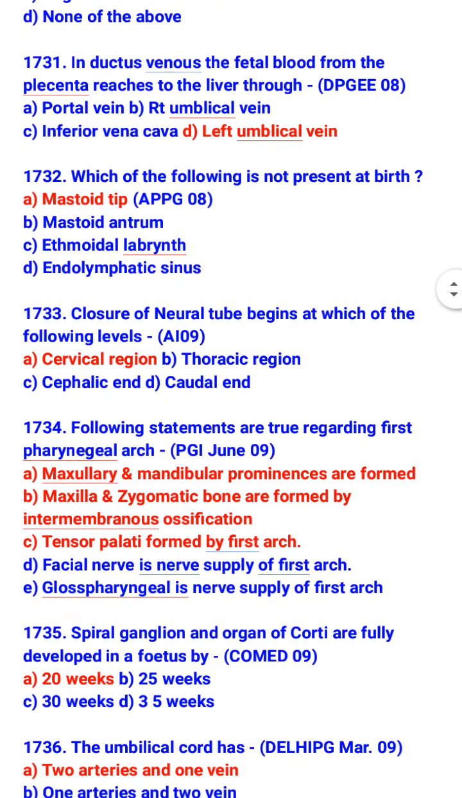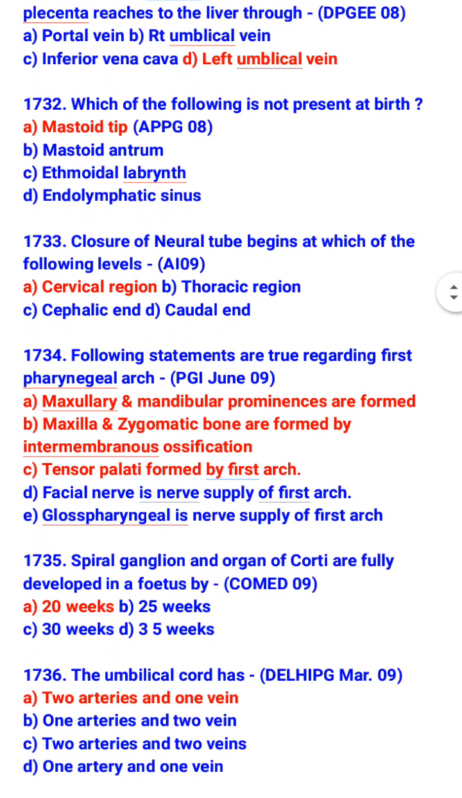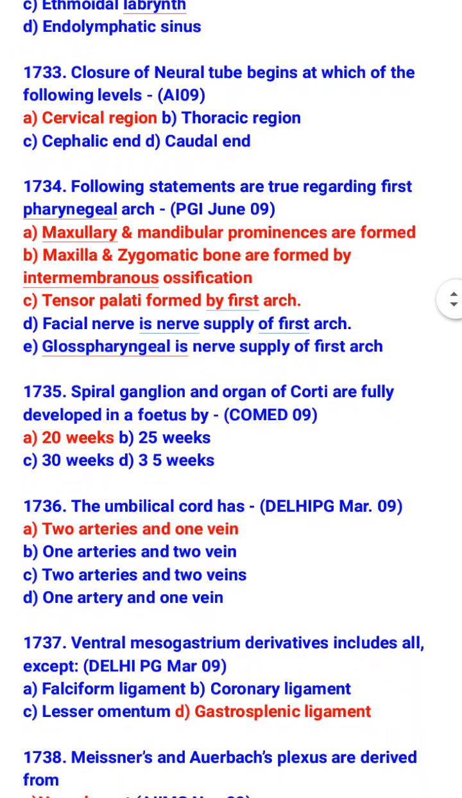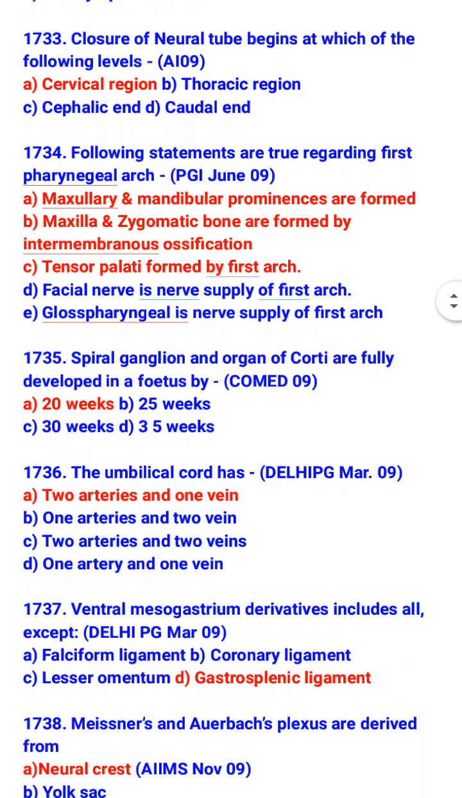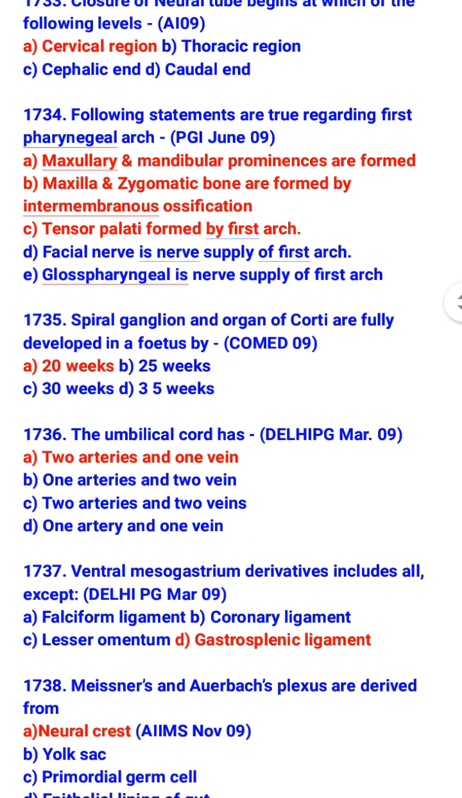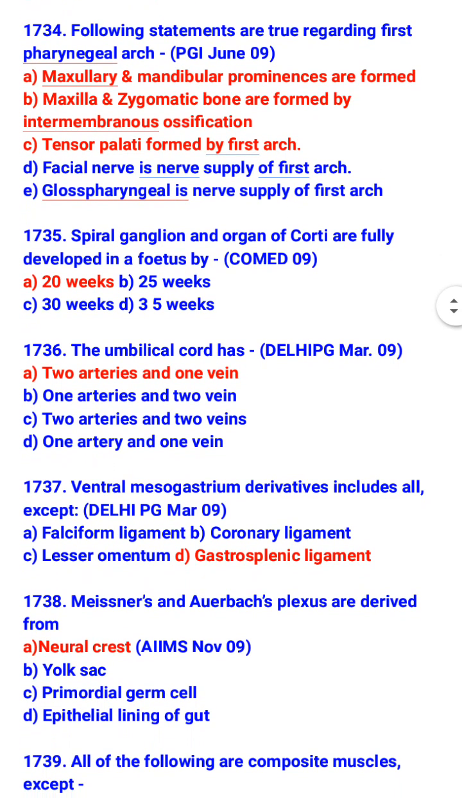Cervical region. Following statements are true regarding first pharyngeal arch. Maxillary and mandibular prominences are formed. Maxilla and zygomatic bone are formed by intramembranous ossification. Tensor palatini is formed by first arch. Spiral ganglion and organ of Corti are fully developed in a fetus by 20 week. The umbilical cord has 2 artery and 1 vein.